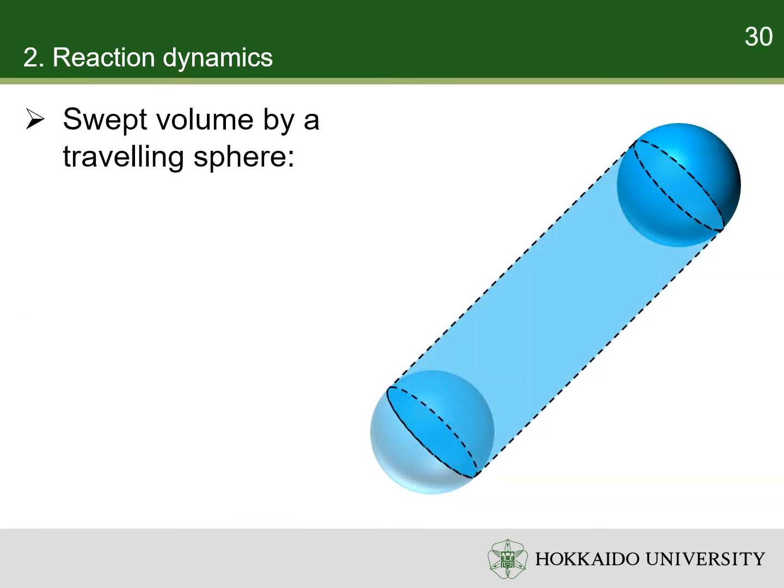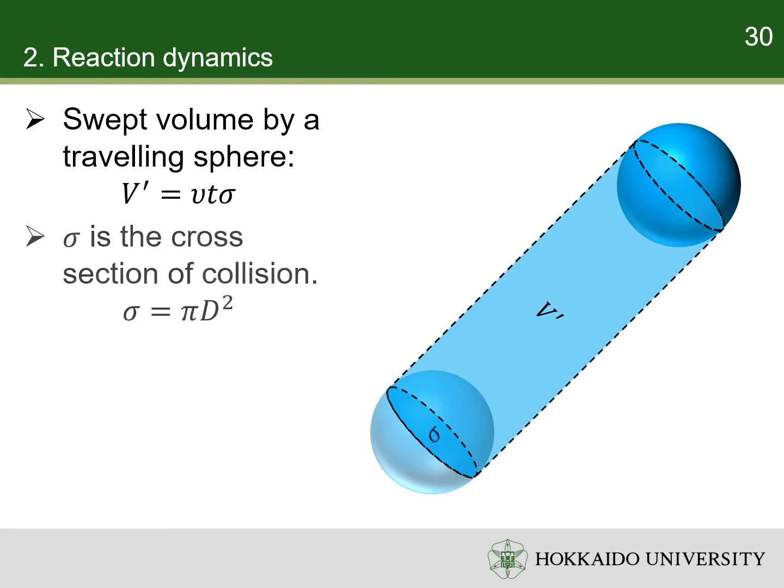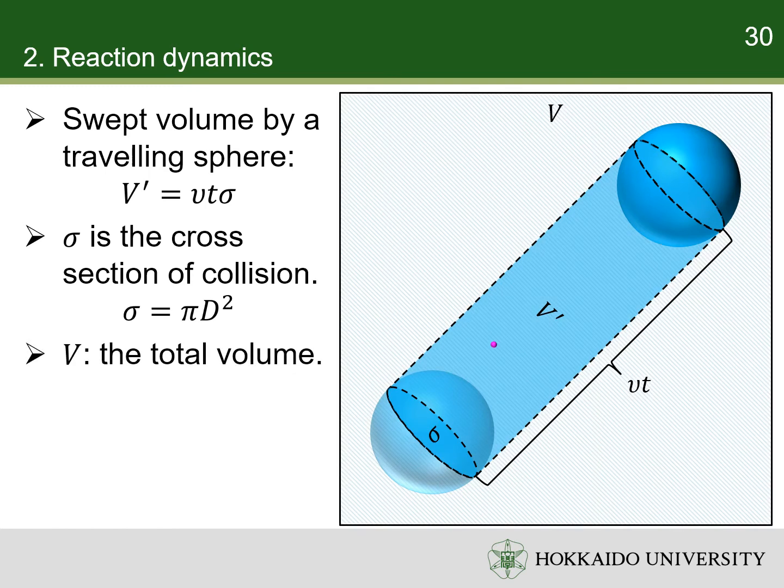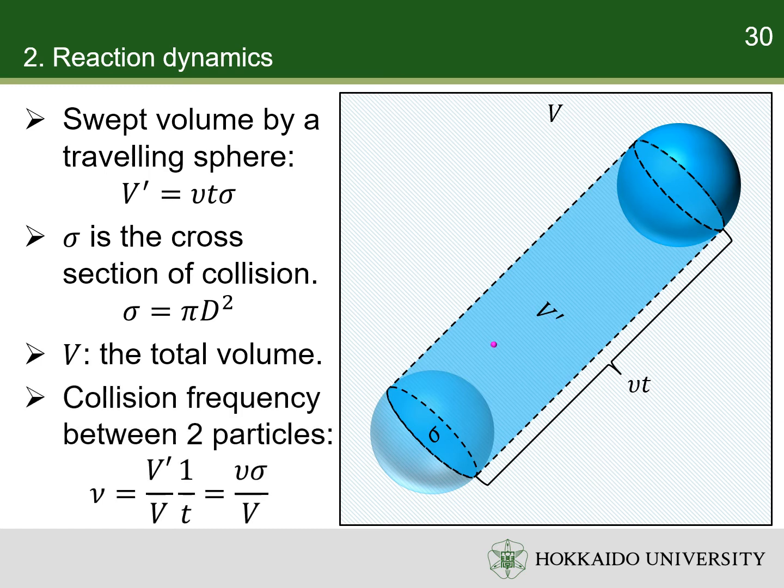When a sphere travels in space, it sweeps out a cylinder. The volume of the cylinder is equal to its cross-section multiplied by its length. The cross-section of the cylinder with radius d is called the cross-section of collision. The length is the distance traveled by the sphere. The number of collisions between the particles is the number of times when the traveling sphere contains the stationary point. It is the ratio of the volume of the cylinder to the volume of the space. The collision frequency is the number of collisions per unit time.